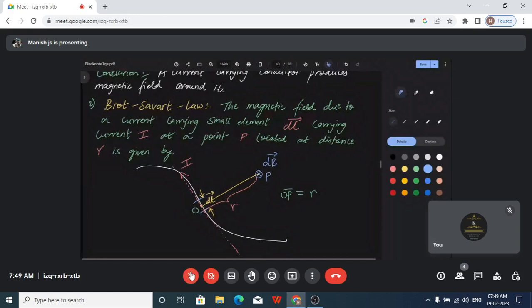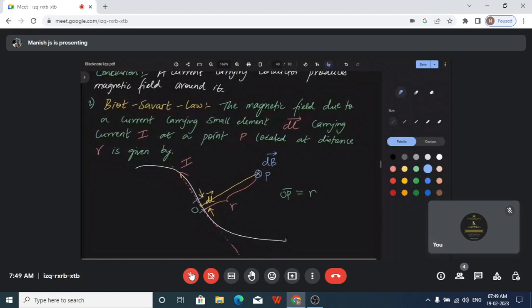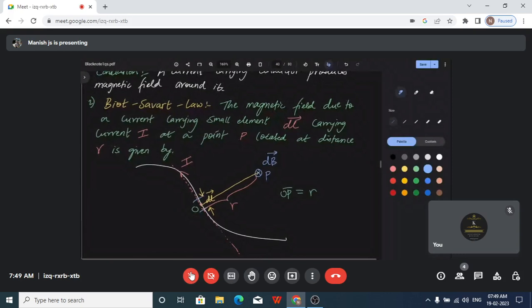This is what we try to show here, this is the basic idea. At a distance of R from point O, the magnetic field associated at point P is going to be dB because we are choosing only a small element dl. Suppose we were considering the entire conductor, then obviously the magnetic field is also going to be big, not small. The greater the current, the greater would be the magnetic field associated.